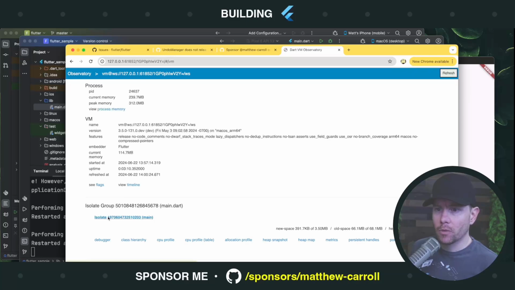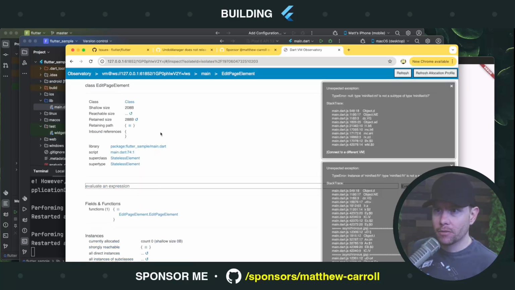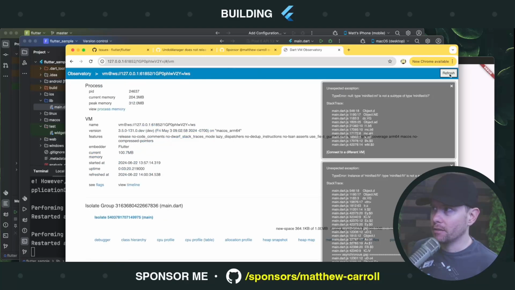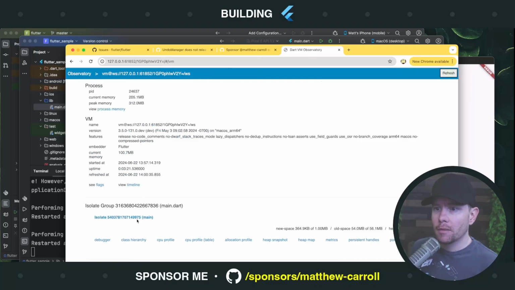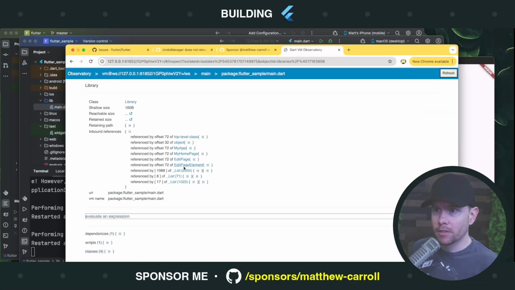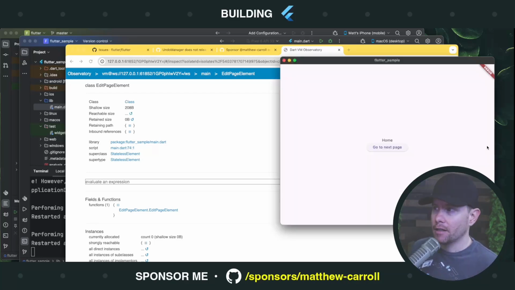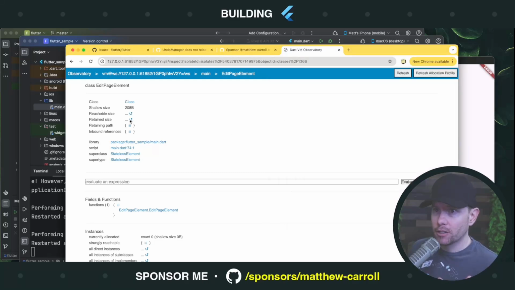Back here in Observatory, we'll go to the isolate. We will go to inbound. Whoops, I guess we have to refresh again. Always got to keep refreshing this. Main isolate, main.dart, inbound references, edit page element. It's 0, but we expect it to be 0 because we haven't navigated there yet. Now let's navigate to that page. You'll see no more text field. I removed the text field. Let's refresh. 288 bytes. The page is there, right?